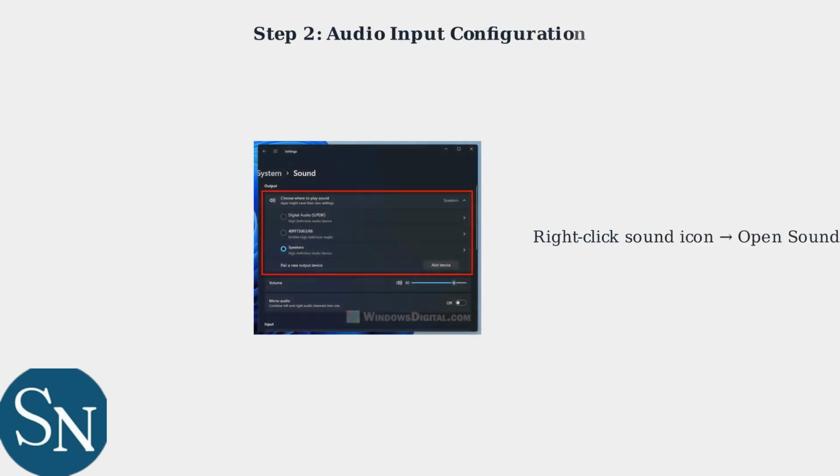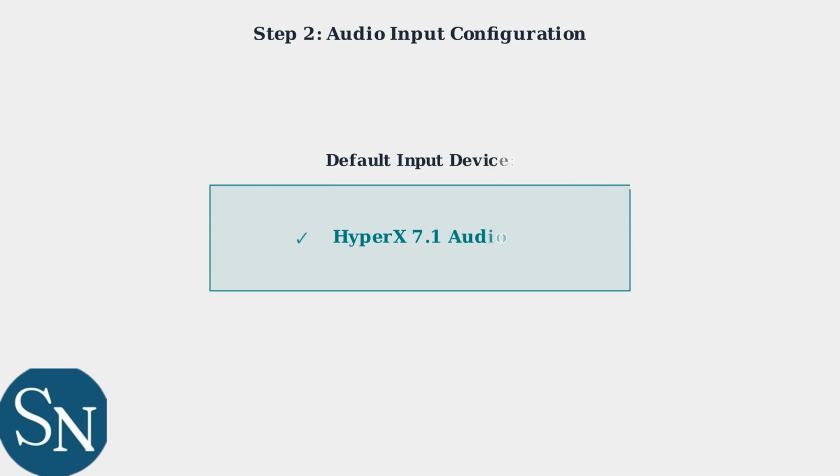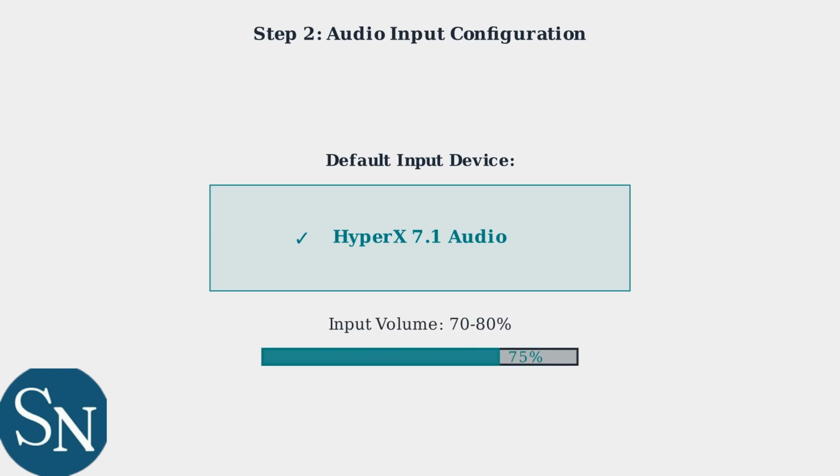Next, configure your audio input settings. Right-click the sound icon in your system tray and select Open Sound Settings. Under Input Settings, select HyperX 7.1 Audio as your default device. This ensures Windows recognizes your headset's microphone properly. Adjust the input volume to around 70 to 80%. This provides optimal audio levels without distortion or background noise pickup.